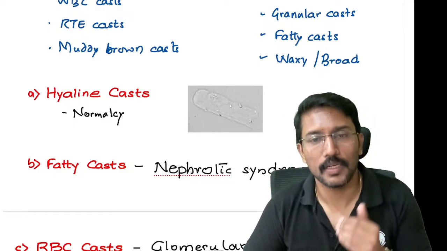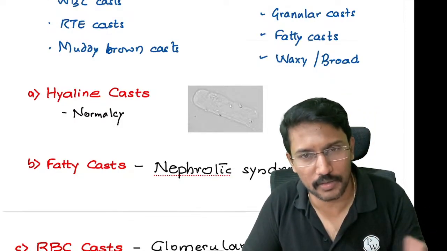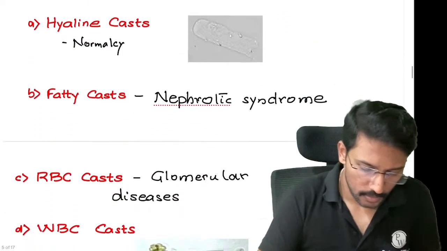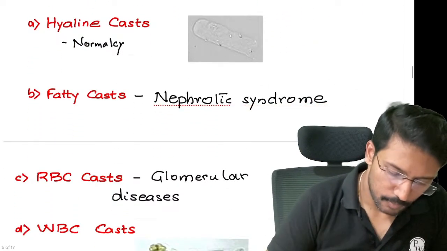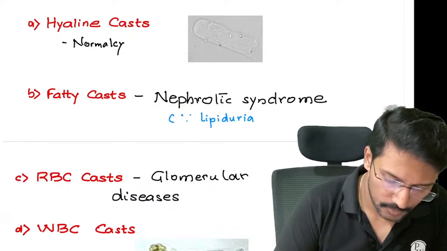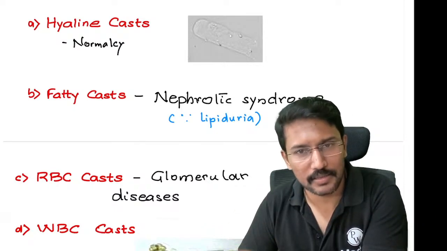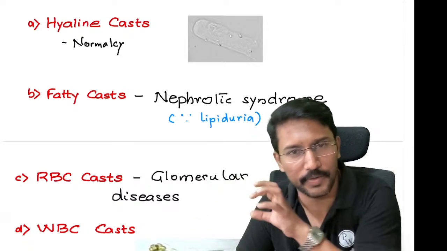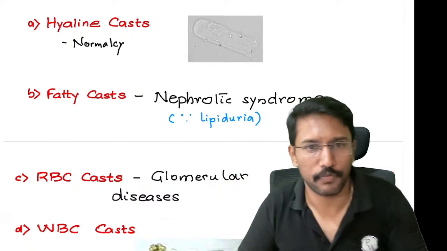In nephrotic syndrome, we can have lipiduria. Other than that, a prothrombotic state, an increased risk of developing clots or thrombosis, is also part of nephrotic syndrome. So fatty casts are typically seen in nephrotic syndrome because we excrete lipid in urine. We have hypercholesterolemia as well. If cholesterol in the blood is high, the lipids in the urine will be high. Those lipids get impregnated in the cast, turning a hyaline cast into a fatty cast.